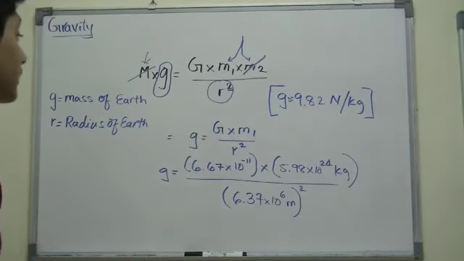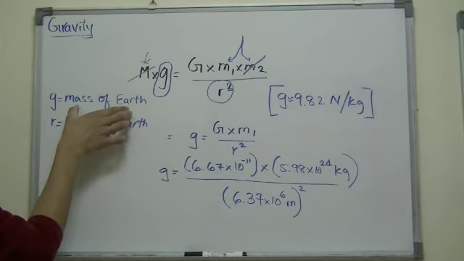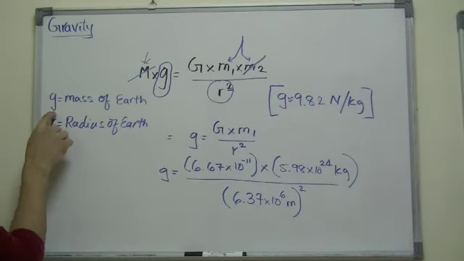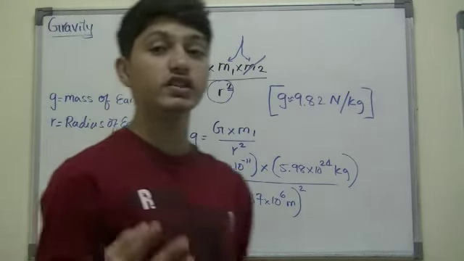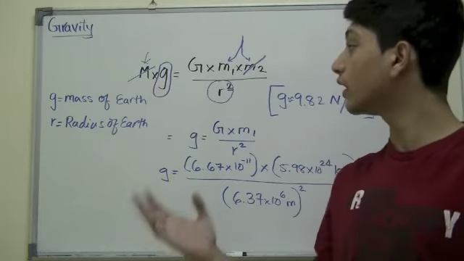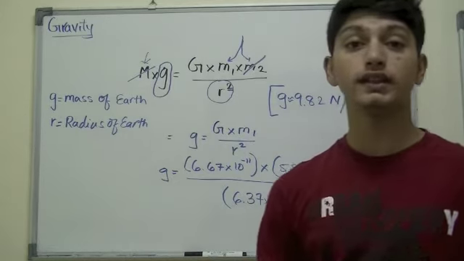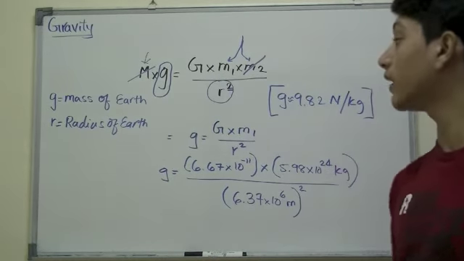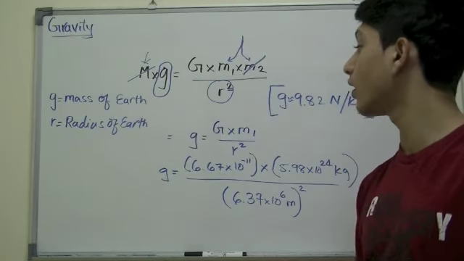So this, my friends, is how the gravity is derived. Notice that we said the mass of the Earth would be represented by G, but do recall that G is always used in physics for the gravity. So even though it says G is equal to the mass of the Earth, don't be confused that I made a mistake in writing.